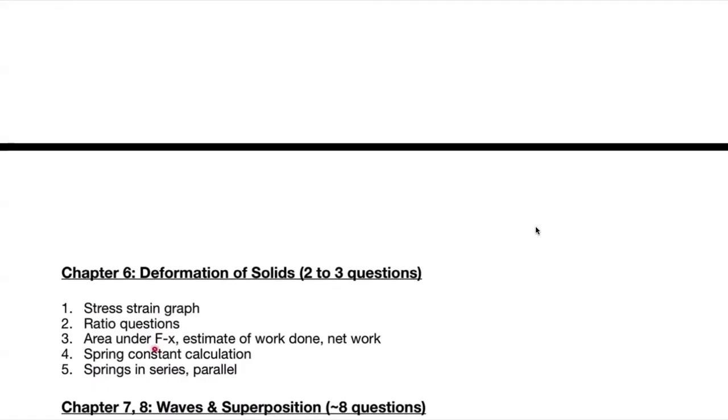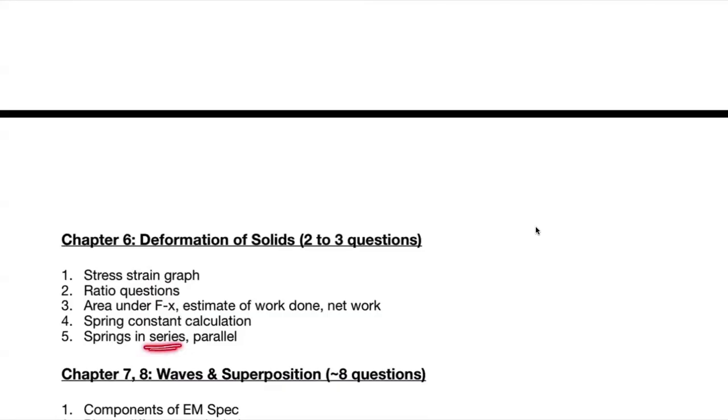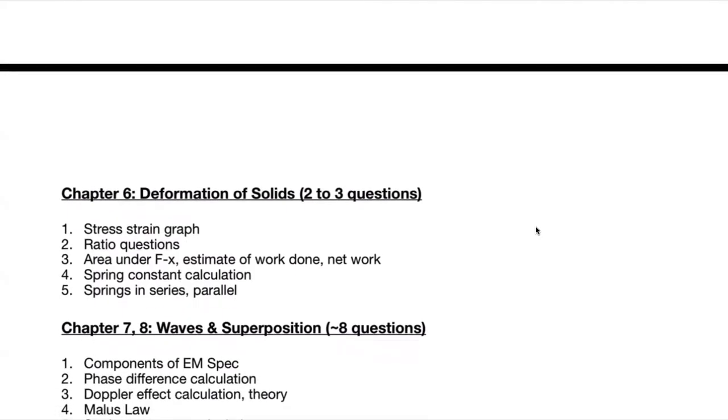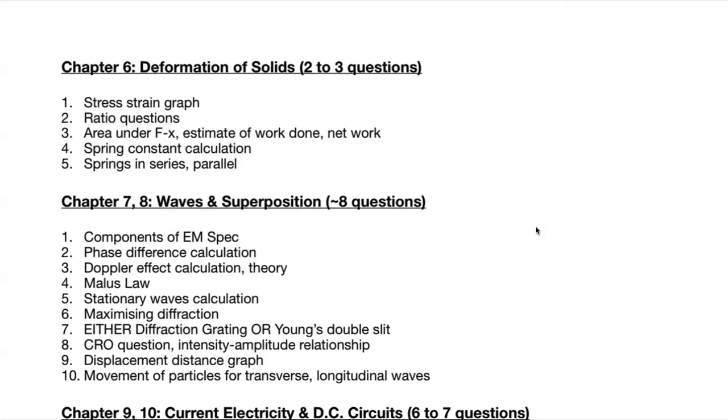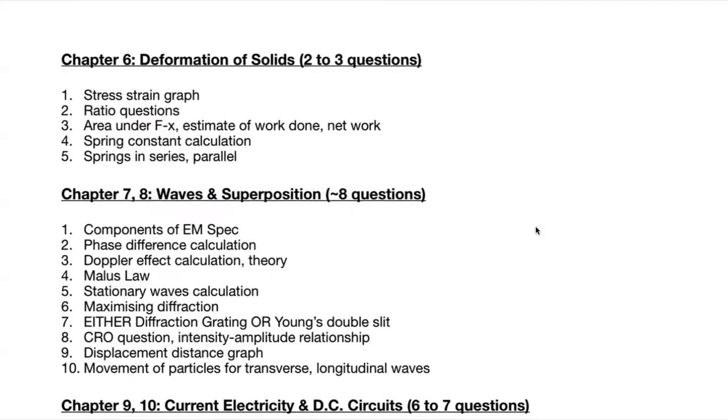Area under force extension graphs and how it can be used to estimate work done, how you can figure out the net work done in terms of the loading and unloading curves. Spring constant calculations, this will be a really easy question just to help you score marks. And then the spring configurations, which is springs in series and parallel. So how you find the total extension or how you find the spring constant, that's going to be part of this. Chapters 7 and 8 I've grouped together, so waves and superposition.